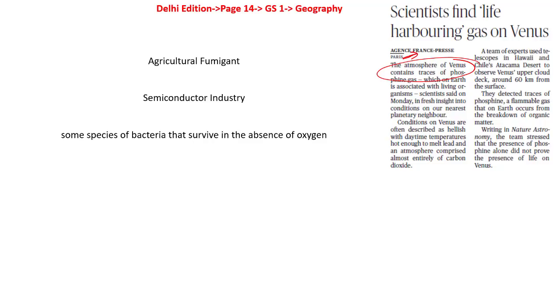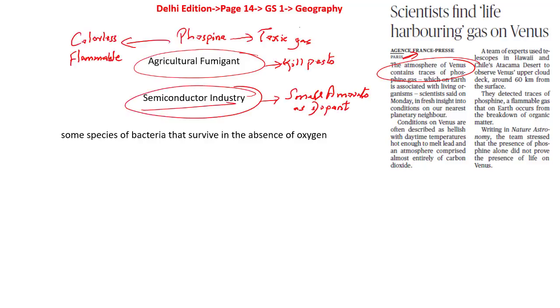When it comes to the phosphine gas, this is nothing but a colorless, flammable and very toxic gas. This phosphine is used in agricultural fumigant, which is used in killing of the pests, and at the same time it is also used in the semiconductor industry in small amounts as a dopant. This is about the industrial advantage, but there is also a biological process as well. What is this biological process?